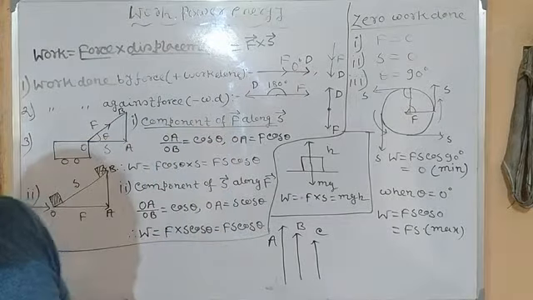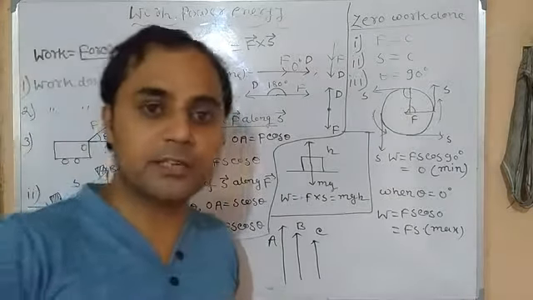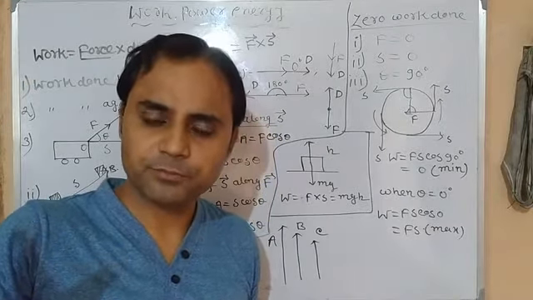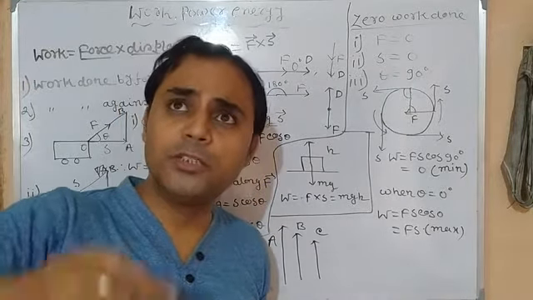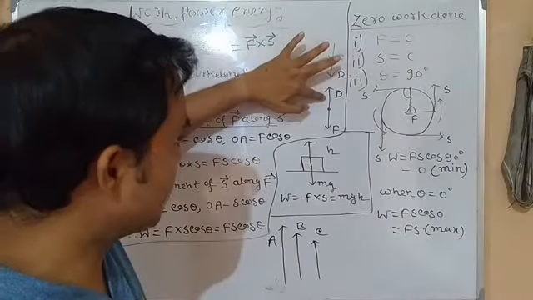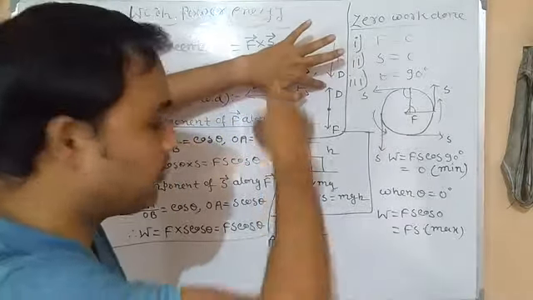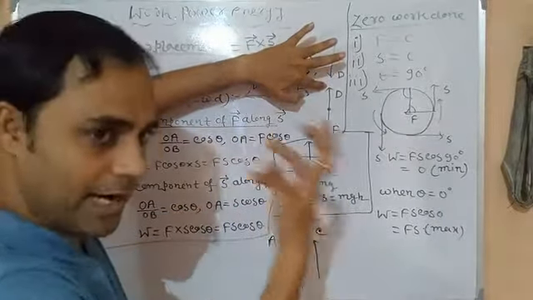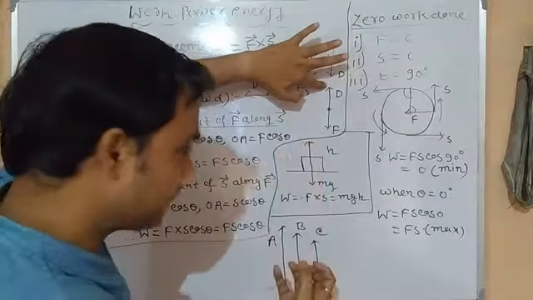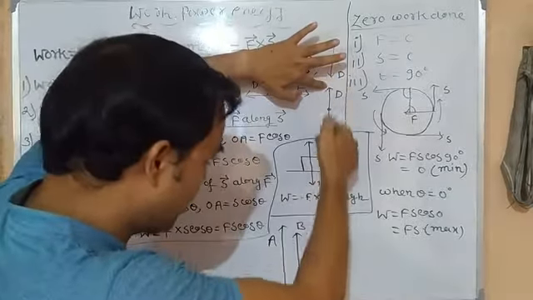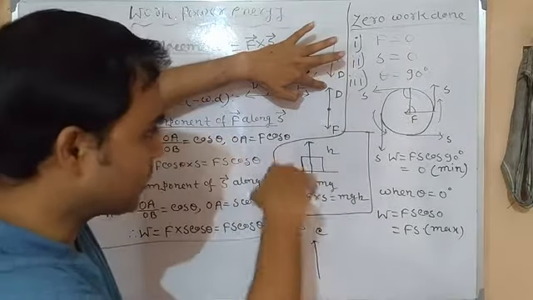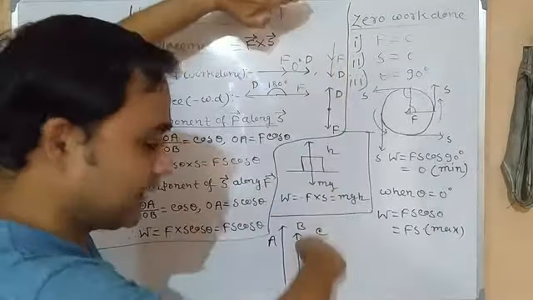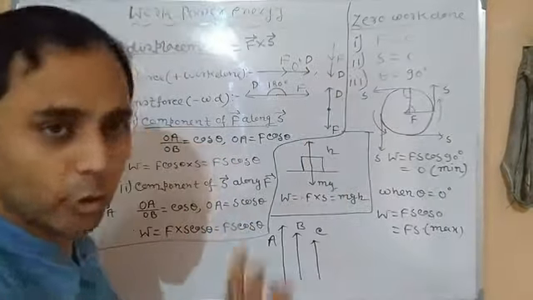Or when we throw any object, any stone, against gravity, what will happen? The body will move in the upward direction, that is, displacement takes place in the upward direction. That is against gravity, whereas due to weight, the earth attracts the body towards itself. That is, weight acts in the downward direction. So isn't it the opposite direction? Displacement, the body is moving upward. Weight acts downward. So both are acting in opposite directions.